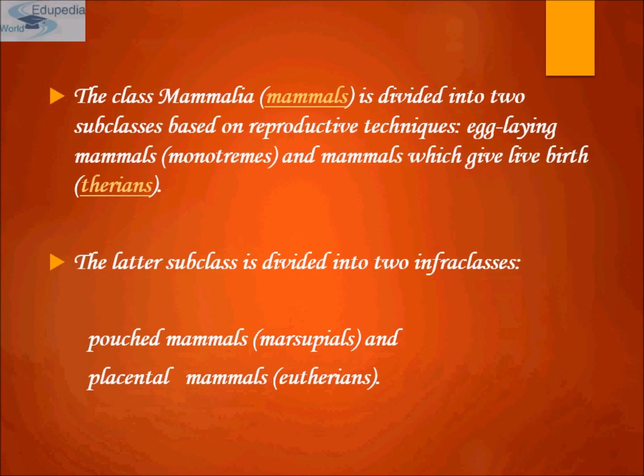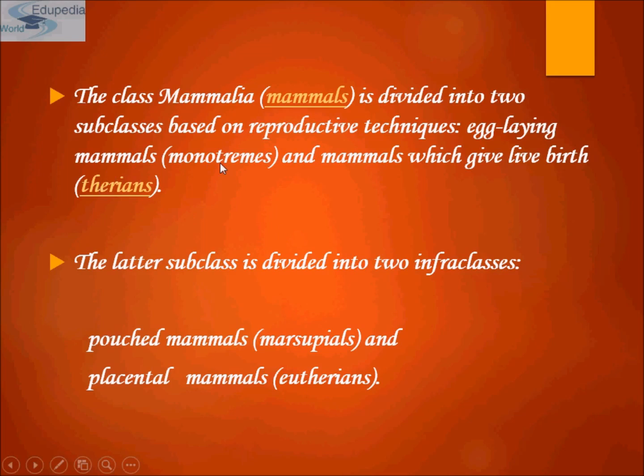The class Mammalia is divided into two subclasses based on the reproductive techniques. As I have told you, the one that lays eggs is known as monotremes, and the mammals which give live birth are known as therians. The latter subclass is divided into two infraclasses. That means therian is again divided into two: marsupials and eutherians.